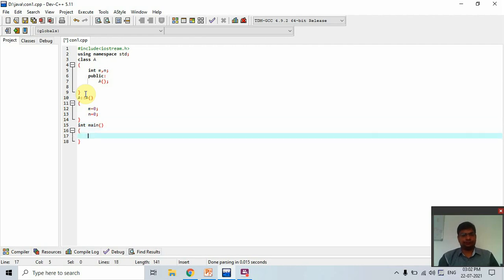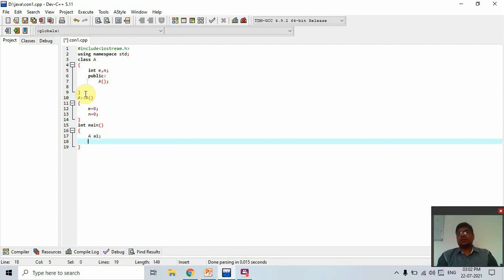Here you create the object of that class, named class A, and give any name like a1. Now when you print the value of m and n, you type cout value of m.